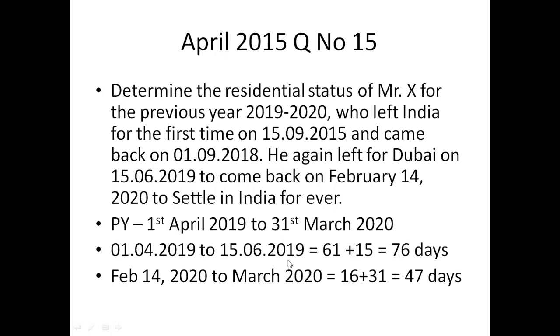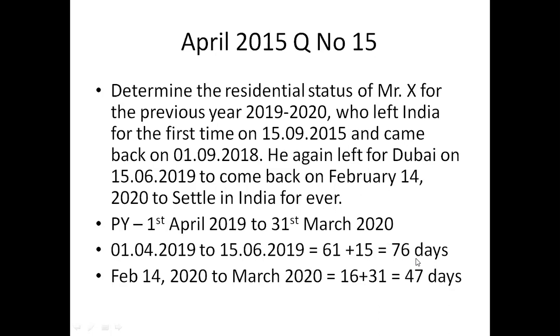On 15/6/2019 he again left India, in the previous year itself. So from 1/4/2019 to 14/6/2019, he was in India only. April is 30 days, May is 31 days, so 61 days plus 14 or 15 days, totally roughly 76 days.